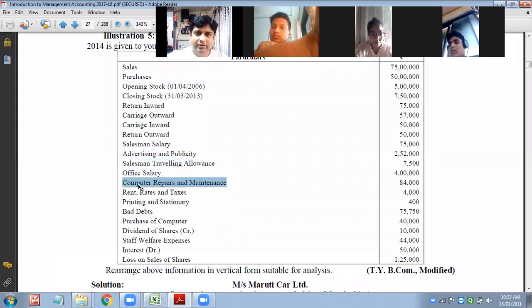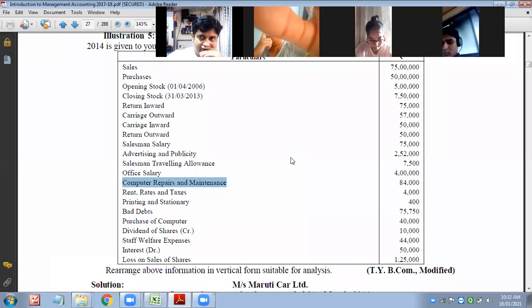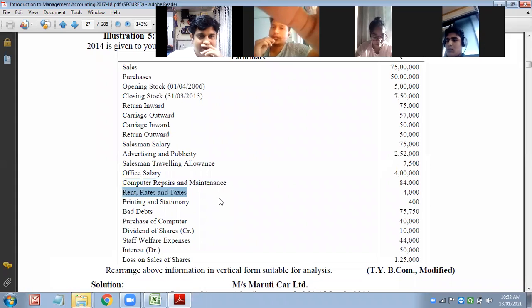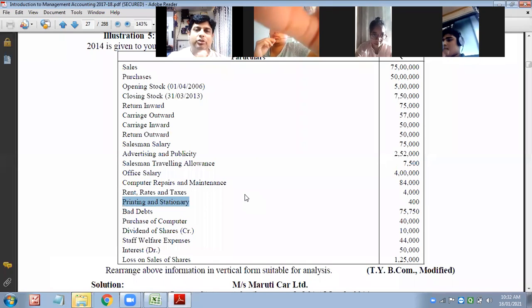Computer repairs and maintenance. Office and administrative expenses. Absolutely right. Rent, rates and taxes. Office and administrative expenses. Absolutely right. Printing and stationery. Office and administrative expenses. Absolutely right. Whosoever is getting me these answers, they have already got a nick of it and they are on the right track.